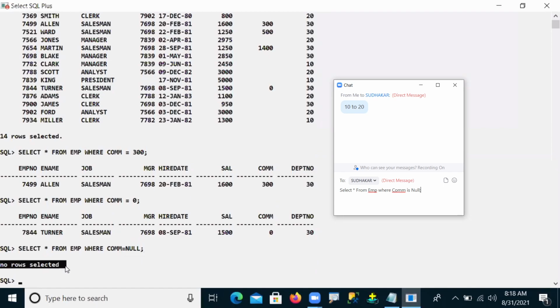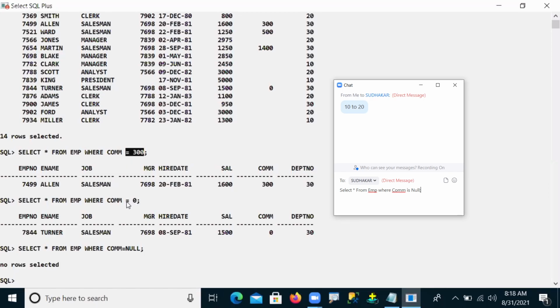But tell me, guys, in your table, are commission null people there or not? Yes, there. But what was it showing here? No rows selected. Oh, why, sir? When I give commission is equal to 300, I get it.